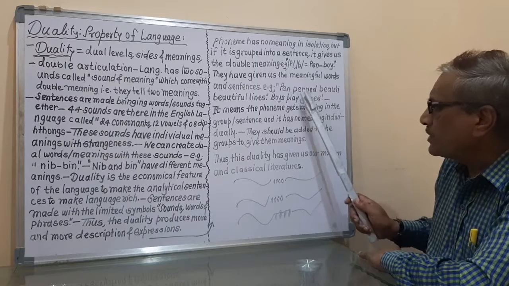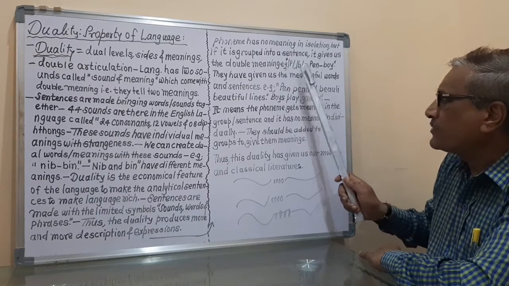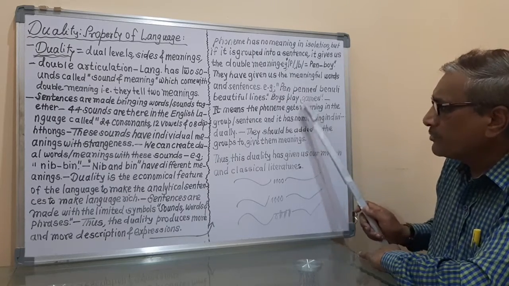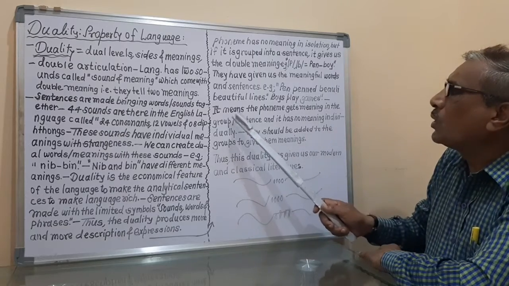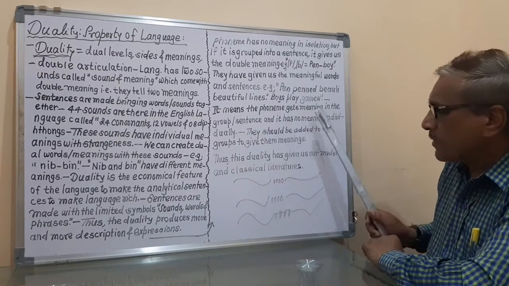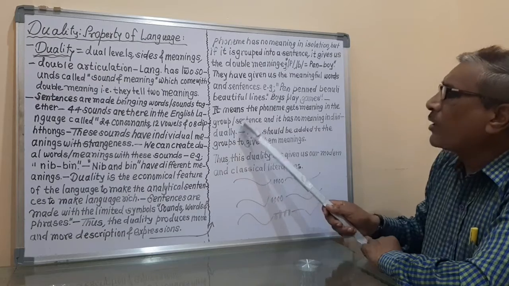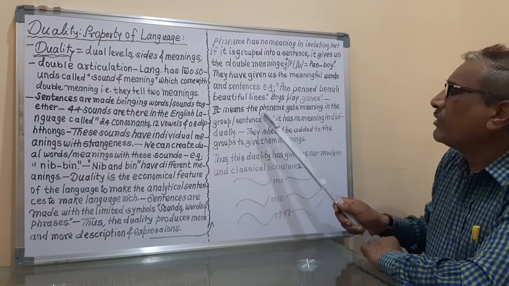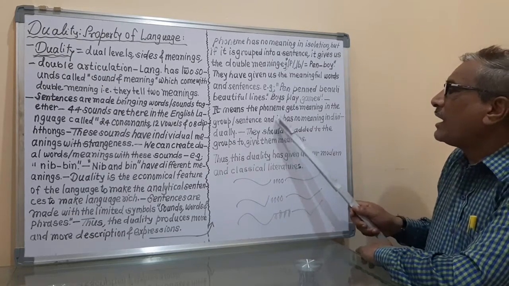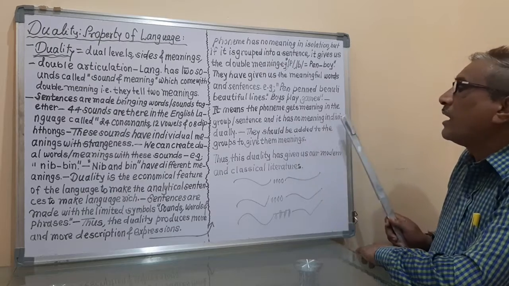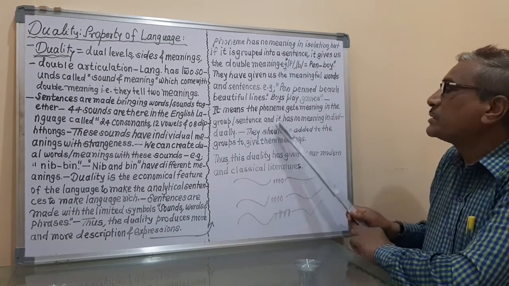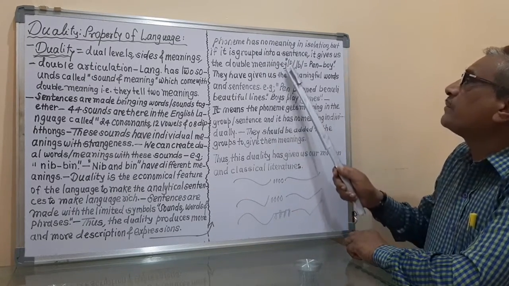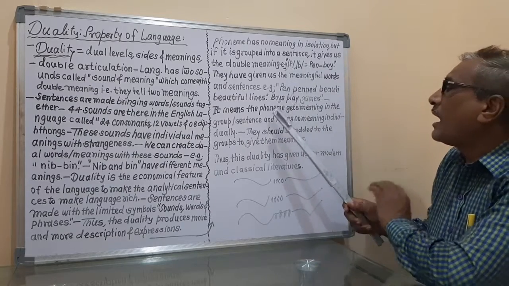In these groups, the two phonemes P and B have got the particular meaning, and so the explanation is that in the group or in the sentence the phoneme gets the meaning, and it has no meaning individually.